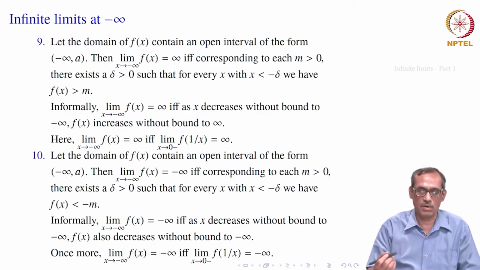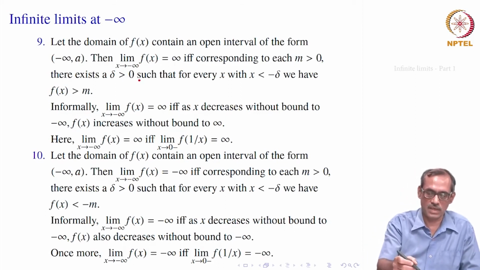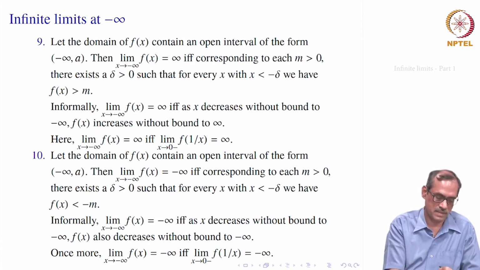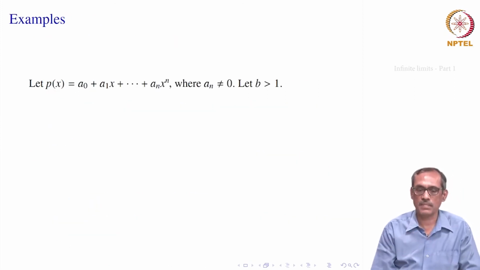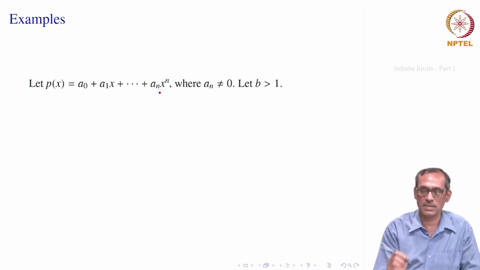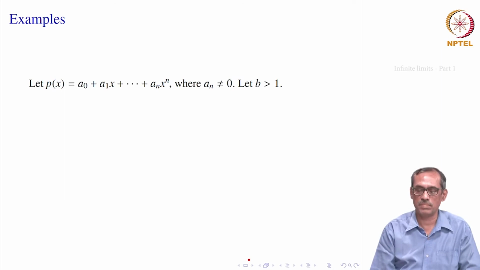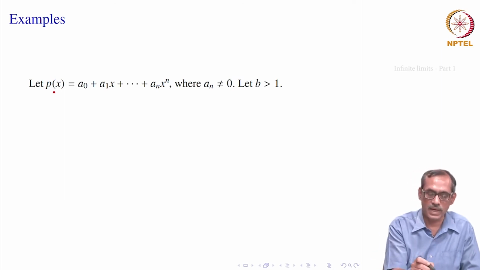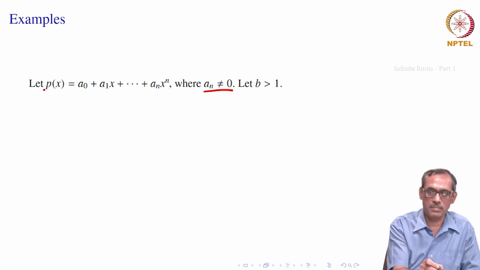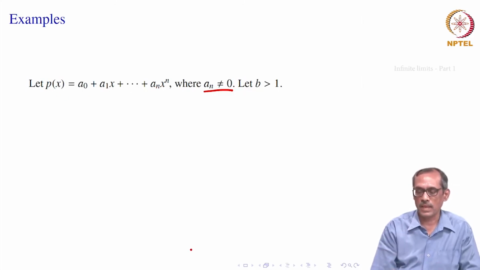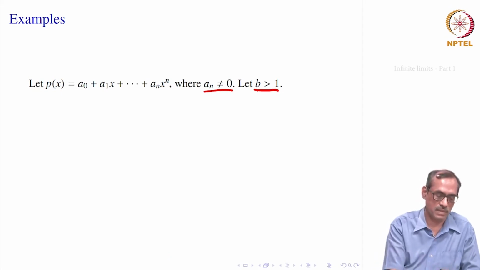We should see some examples, as these are the cases which are a bit clumsier when both things are infinity, x as well as the limit of f x. Okay, let us see an example first. Suppose we have a polynomial p of x which looks like a0 plus a1 x plus up to nth degree, a n x to the power n. Since it is of degree n, we say a n is not equal to 0. If a n equal to 0, its degree can become smaller. So, p x is a polynomial of degree n, and suppose I choose a number b that is bigger than 1; it will come up why we choose this b.